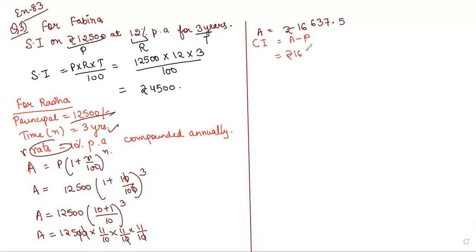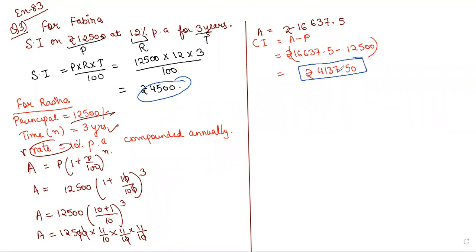So rupees 16,637.5 minus principal 12,500, which is equal to rupees 4,137.50. So Fabina paid interest of rupees 4,500 and Radha paid interest of rupees 4,137.5.